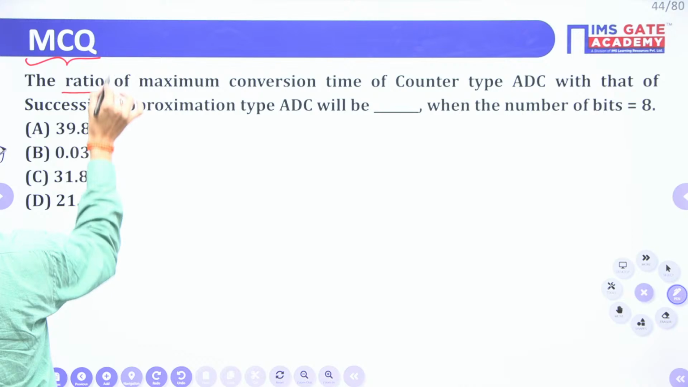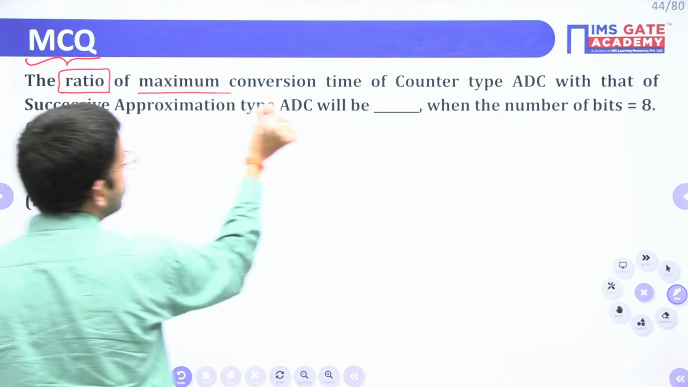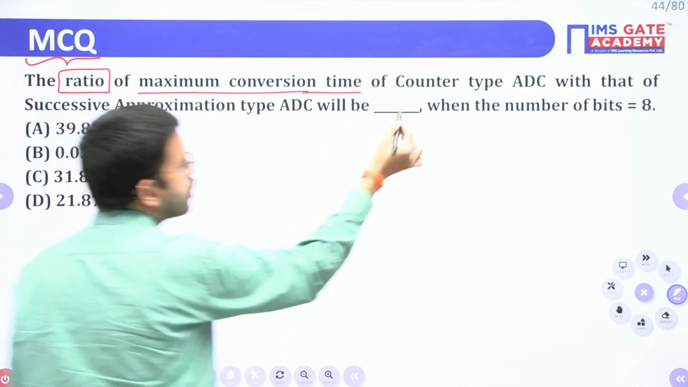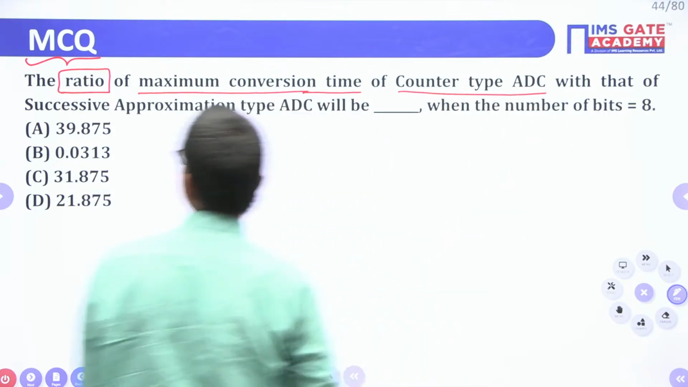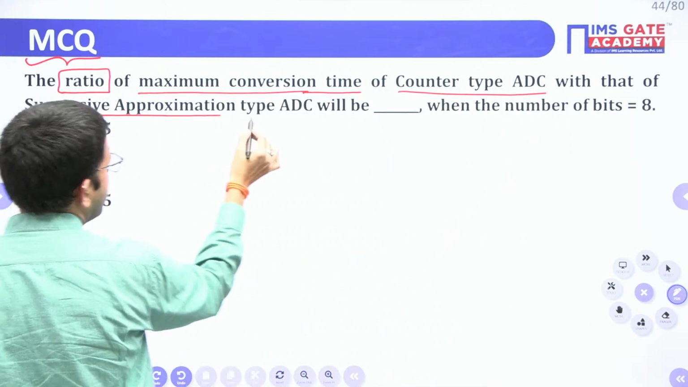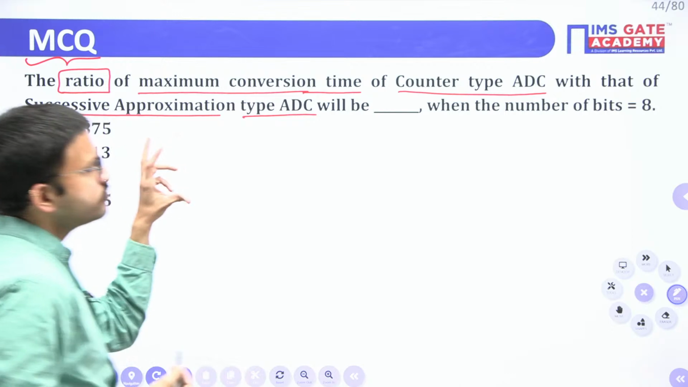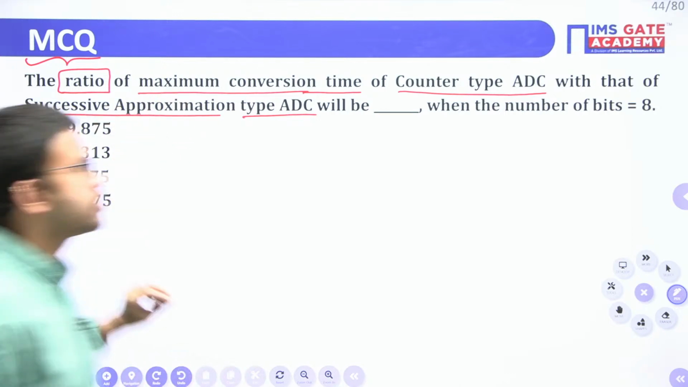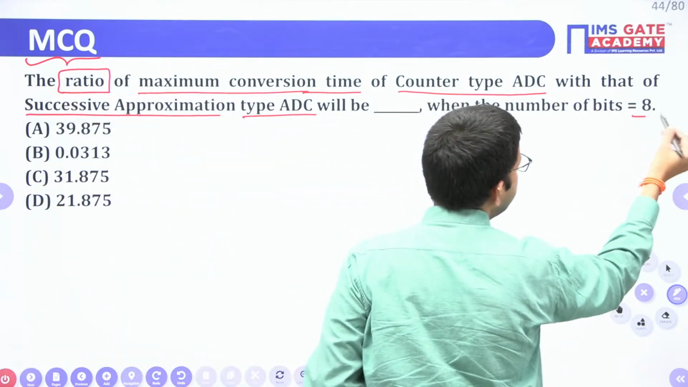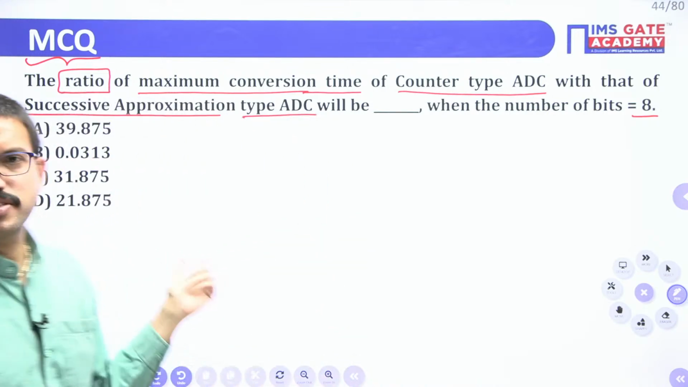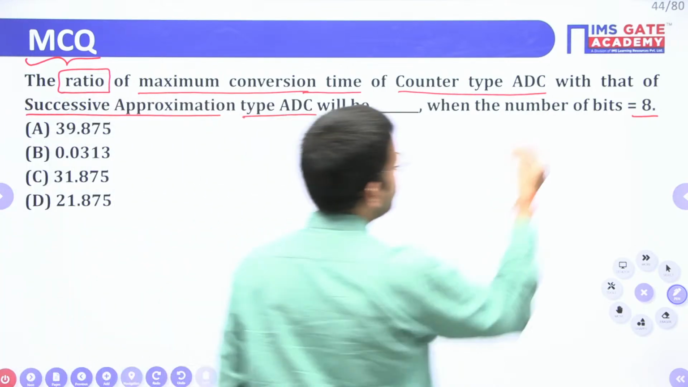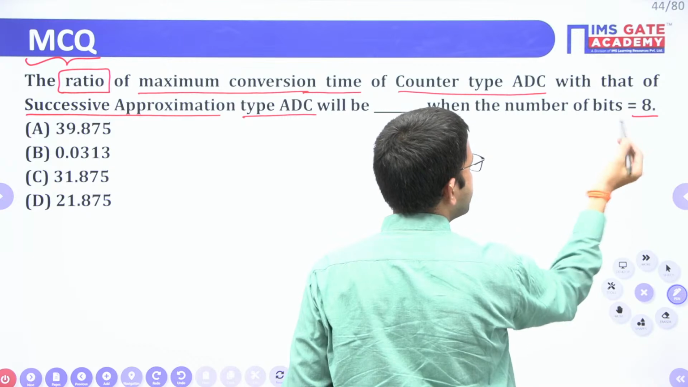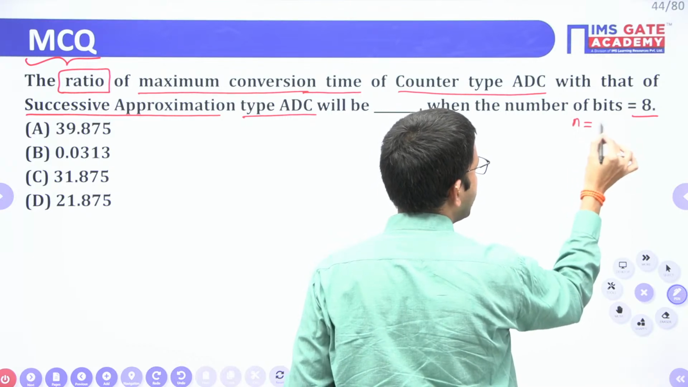Here they are asking the ratio of maximum conversion time of counter type ADC with that of successive approximation type ADC. They are asking the ratio of maximum conversion times, so the resultant value won't have any units. Both the ADCs have considered number of bits as 8, so n equal to 8.